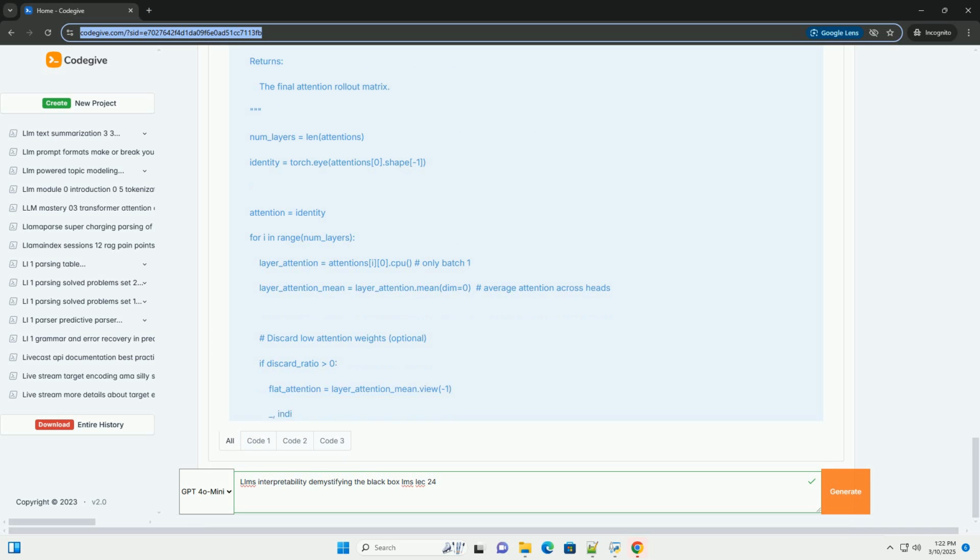Explanation: The code first obtains the attention weights from all the layers. Then, the attention_rollout function computes a global attention map representing how each input token attends to every other input token, taking into account the structure of all transformer layers. It optionally allows for the discarding of low attention weights to improve clarity.